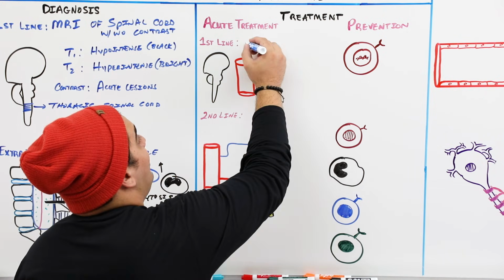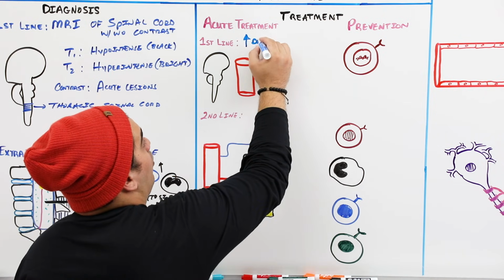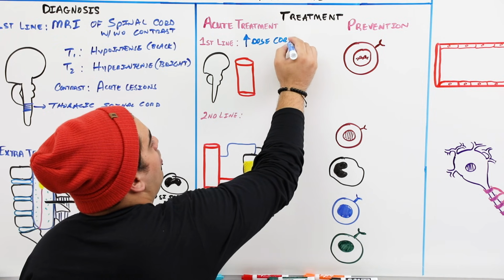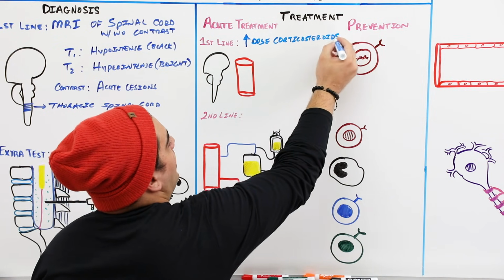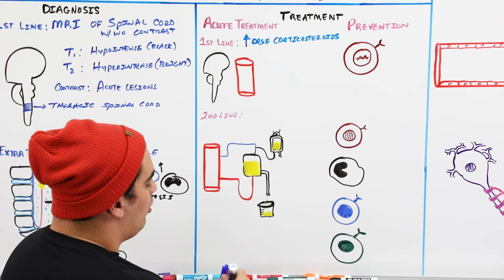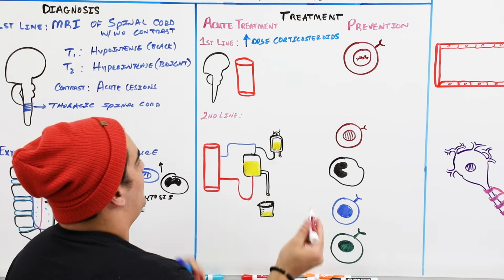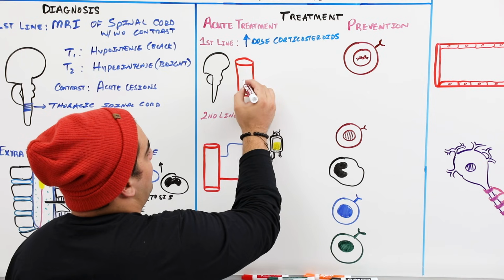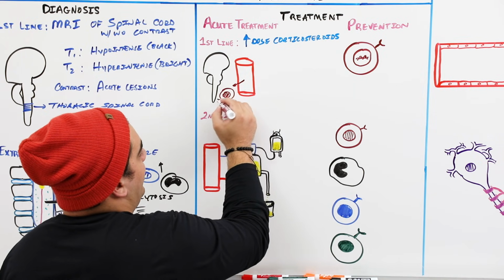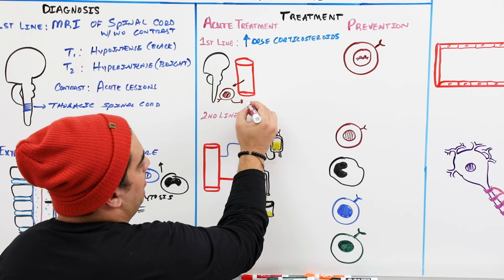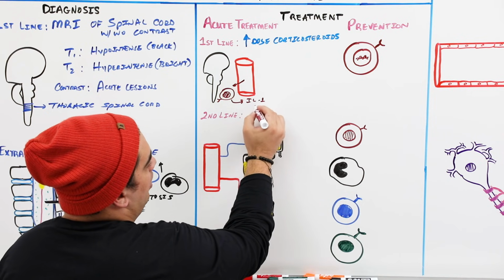You would say high dose corticosteroids. Okay, because corticosteroids are very generalized, they're pretty good at just reducing a lot of inflammation. So you remember inside of the pathophysiological reaction, we said that there were a lot of T cells leaking out here, crossing the blood-brain barrier, interacting with the oligodendrocytes, and releasing massive amounts of cytokines like interleukin-1,